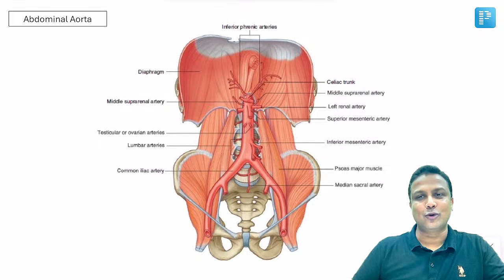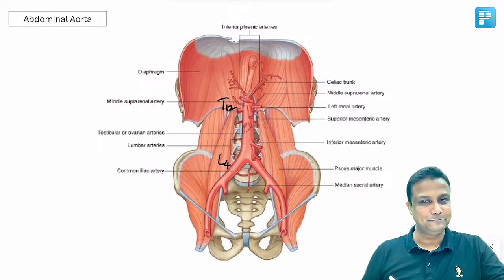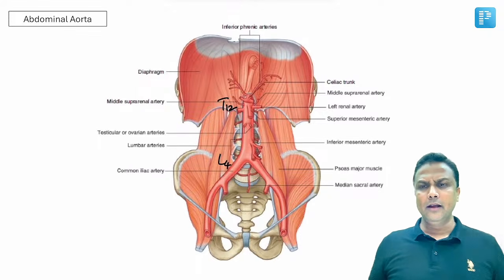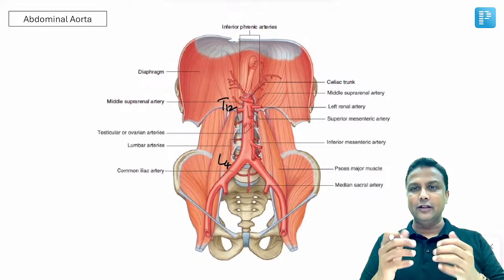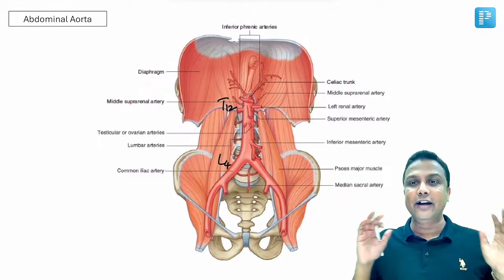Next one is about abdominal aorta. Abdominal aorta, of course, I just taught you, so it has to be beginning from where only? T12, and it is going all the way up to L4, sir. Right at the level of L4, it will be dividing into the common iliac arteries. Now, abdominal aorta is giving many branches here, like ventral branches, dorsal branches, and lateral branches. In short, it is giving the branches in every direction.